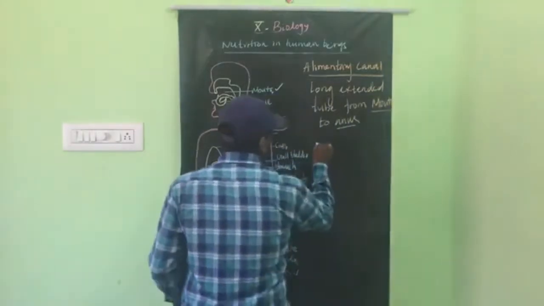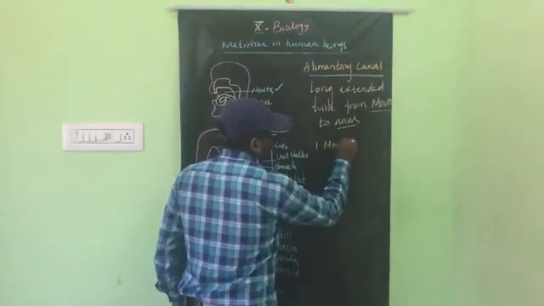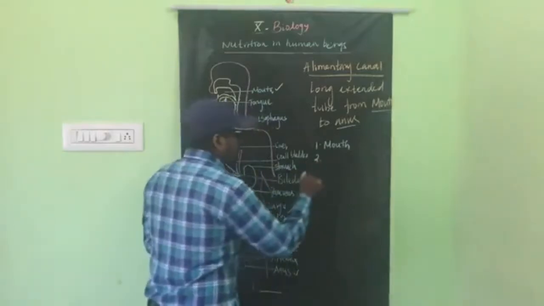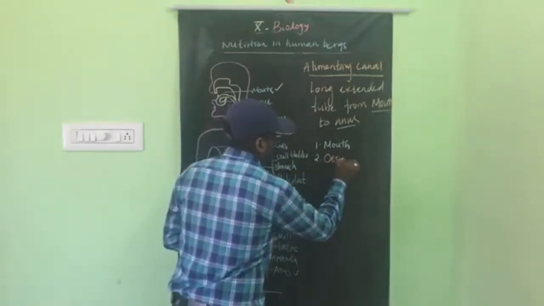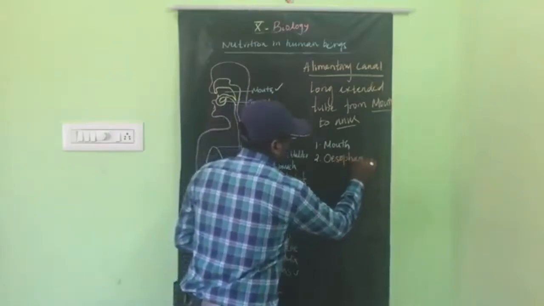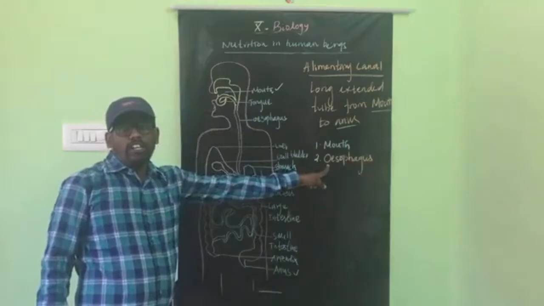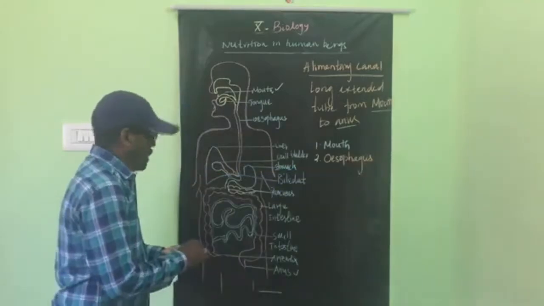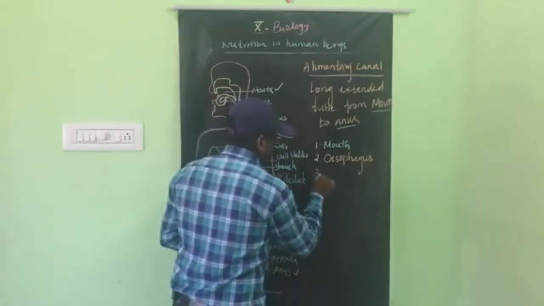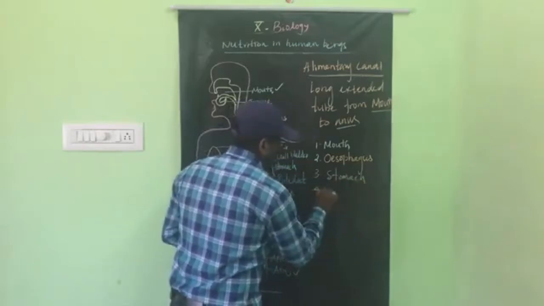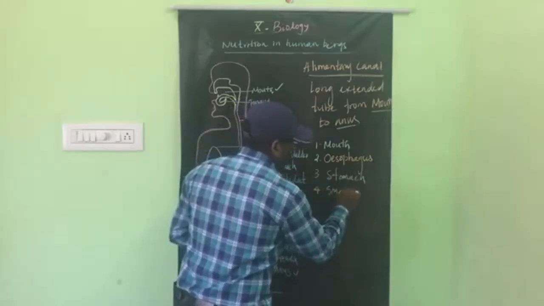The first one is mouth. Second one is esophagus. Okay, the O is silent, we have to pronounce it esophagus. Third one is stomach. Fourth, small intestine.